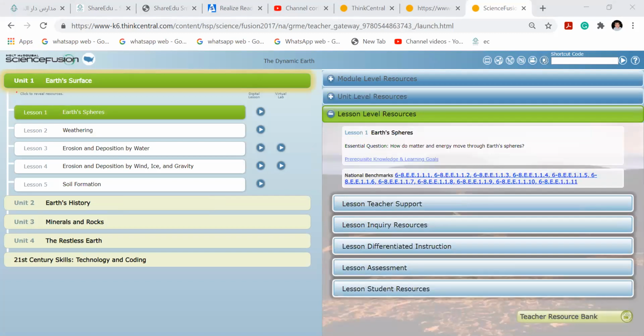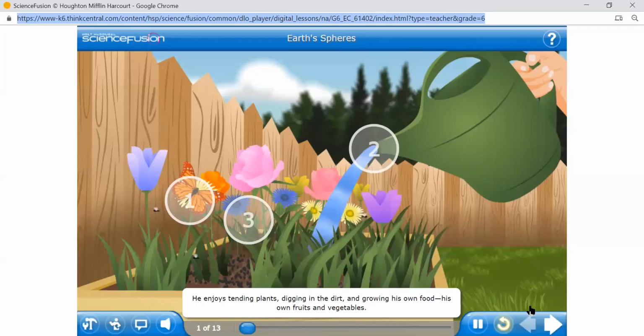Atmosphere, then cryosphere, and then geosphere, then biosphere, and then H is hydrosphere.